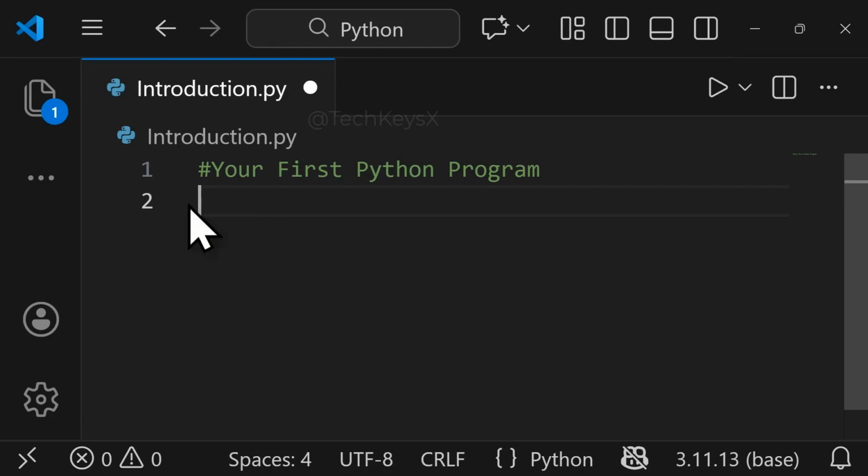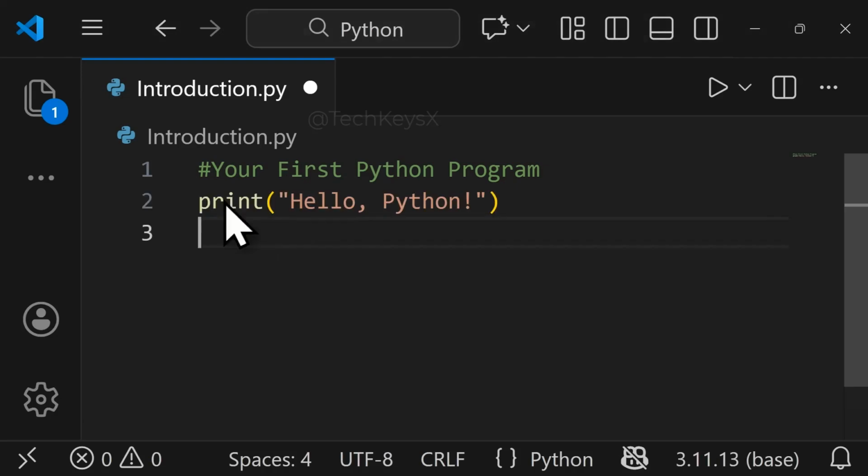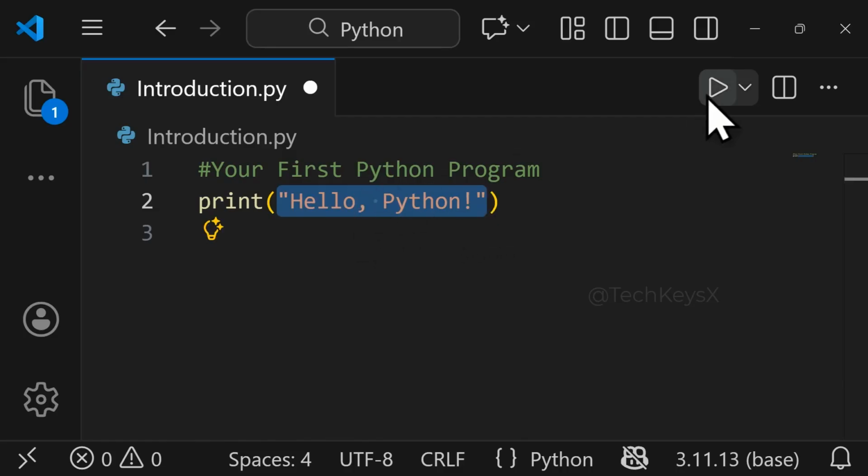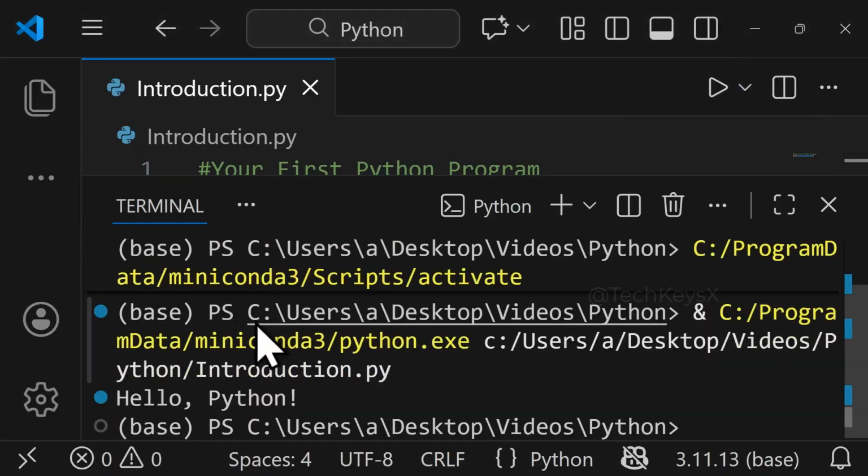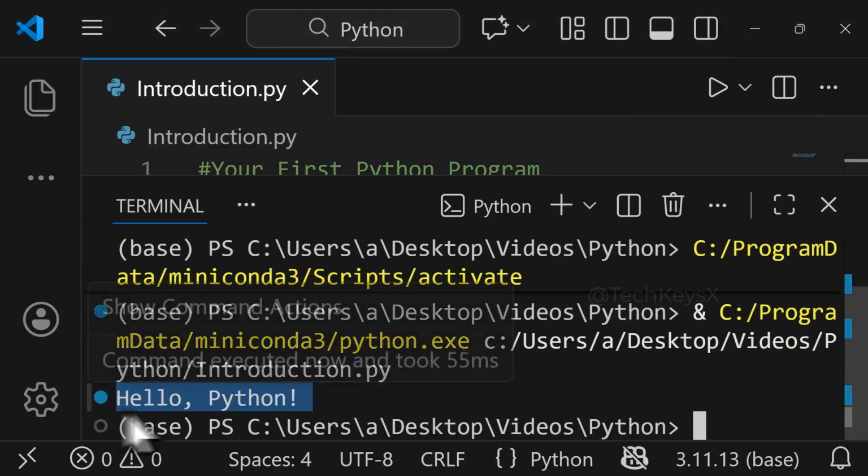So let's write our very first code. We will write this code: print hello Python. This is the code where every Python journey begins. Print is a function which will print the message inside the brackets and quotation marks in our terminal. For example, let's run this code. We have this terminal and it is printing hello Python over here.